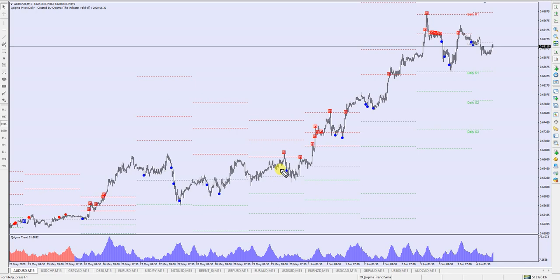So we got in for several trades and we got out, partially or fully. We get in here and get out, or partially we get in here, get out, and we have a good profitable week in AUD USD.